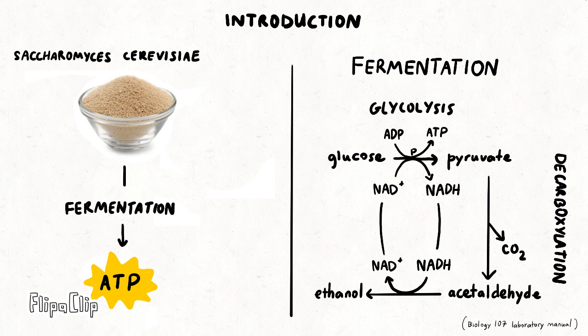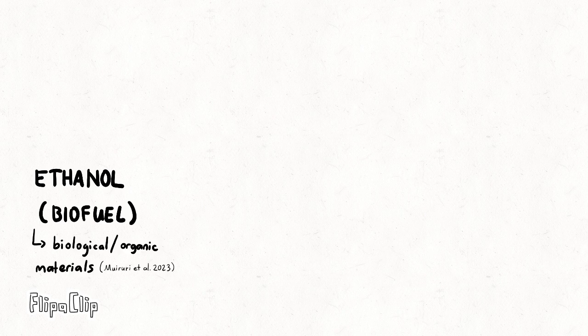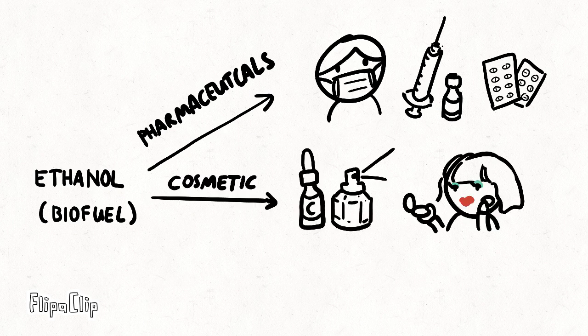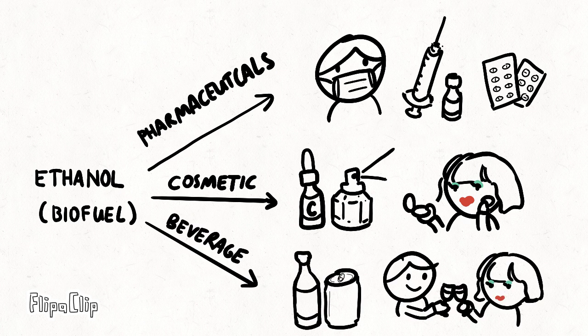So we can see that through the process of alcohol fermentation, yeast not only produces ATP, but also ethanol and carbon dioxide. Ethanol, a product of alcohol fermentation, is a biofuel, which means that it is derived from biological or organic materials such as plants or animals. Ethanol is used by many manufacturers and industries around the world for pharmaceutical purposes, for cosmetics, and of course, the beverage industry. Since ethanol is so widely used, finding the most efficient, low waste, as well as cost-effective method to produce it would be a game changer for those industries.